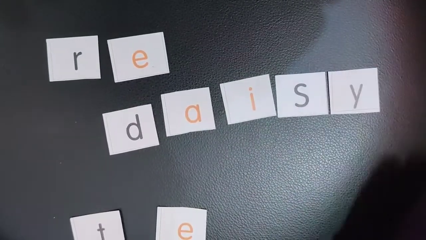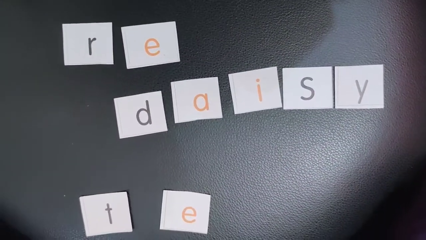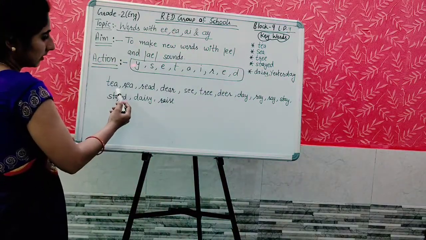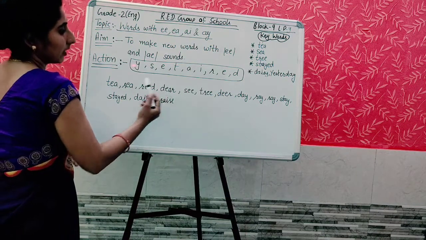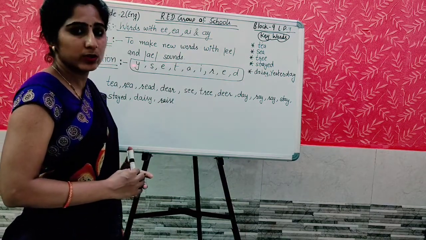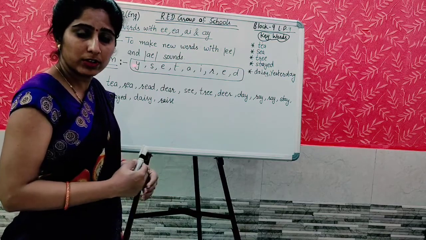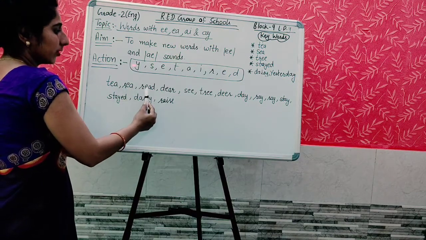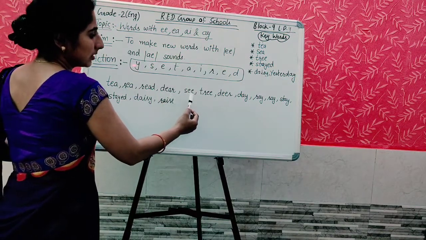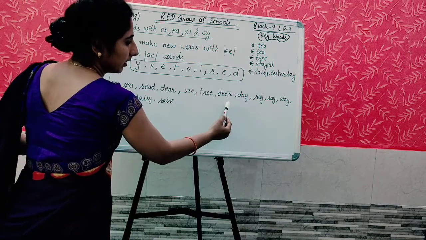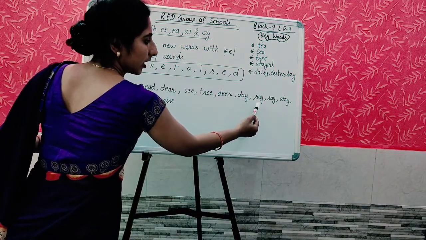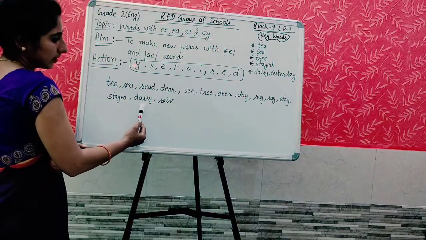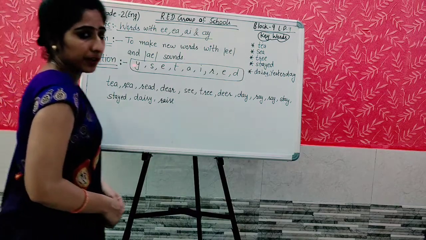This is how we can make many more words. Students, we have made these words like tea, sea, read, dear. Students, now pronounce all these words with me. As I am pronouncing the word, you will speak after me. Tea, sea, red, dear, see, tree, dear, day, ray, say, stay, state, daisy, raise, and many more words you can make.